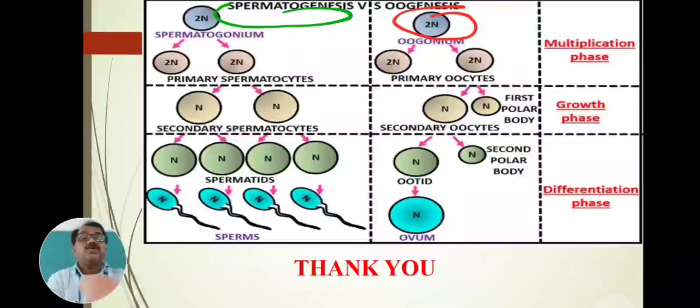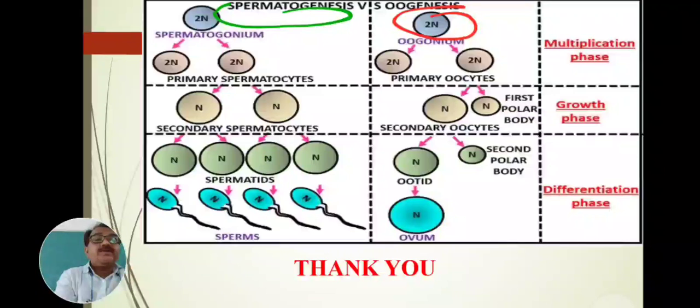The sperm mother cell produces 2n primary spermatocytes. Again, the egg mother cell produces primary oocytes. It is the multiplication phase. From one oogonium, the egg mother cell, 2 primary oocytes are produced. Similarly, in spermatogenesis, one sperm mother cell produces 2 primary spermatocytes.